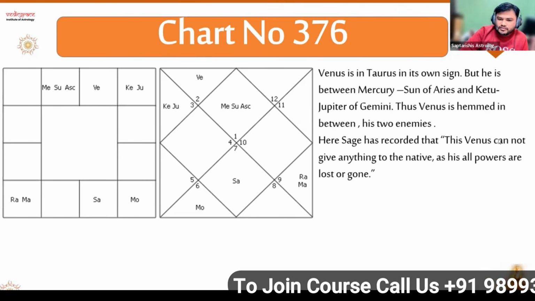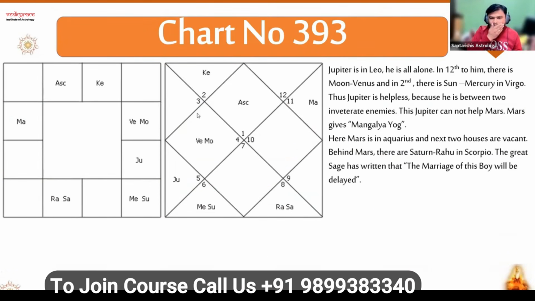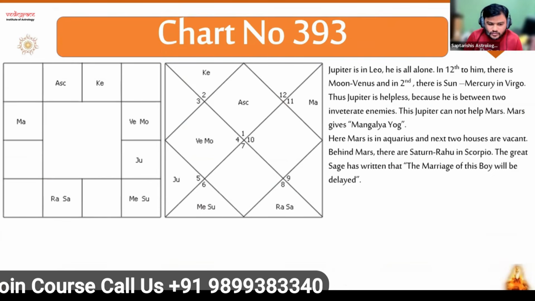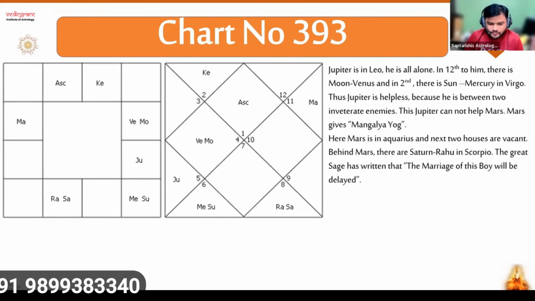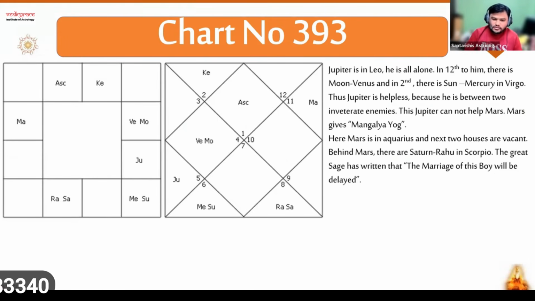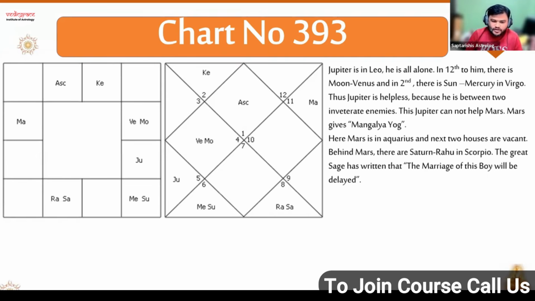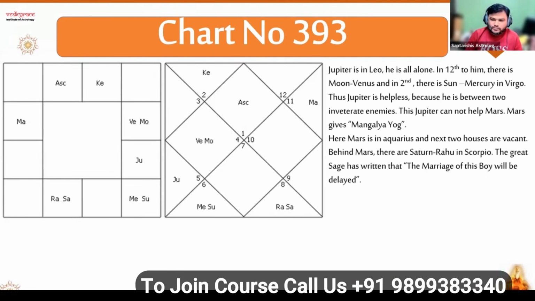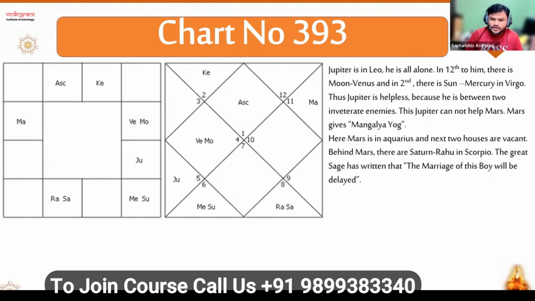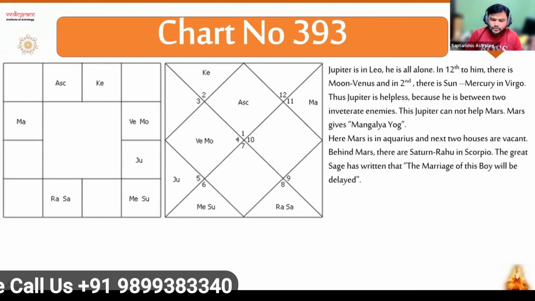Let's see one more chart. This chart we have covered? Not yet. Chart number 393. You can note down this chart number and check in the book. So here, Jupiter is in Leo, all alone. No planet with Jupiter. In the 12th house, we have Venus and Moon. And in the second, we have Sun and Mercury in Virgo.